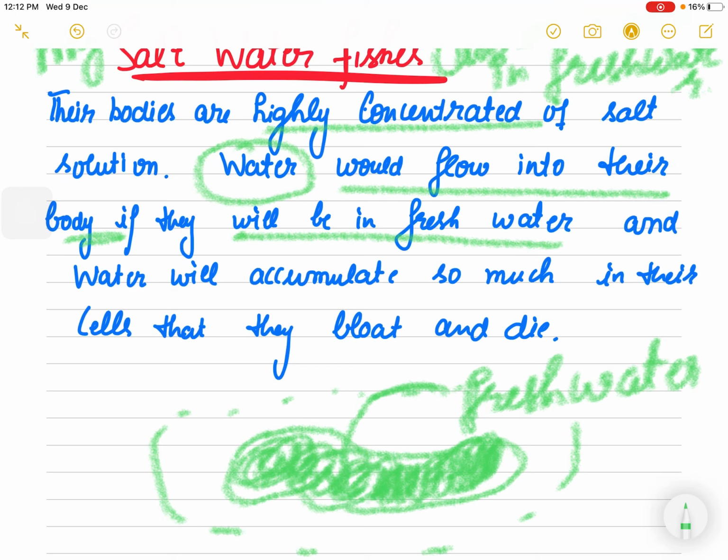It will completely fill with water, bloat, and die, right?